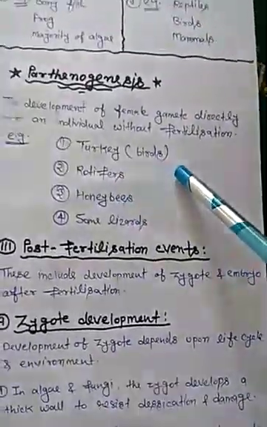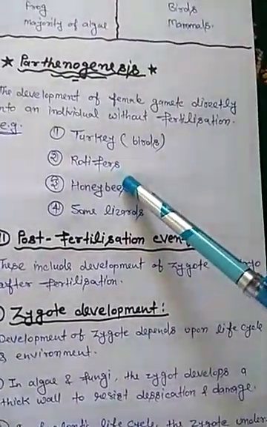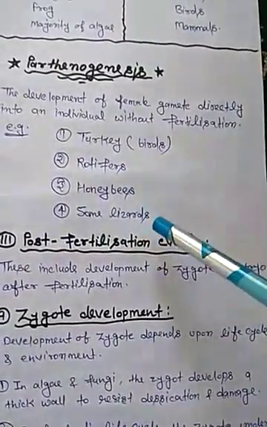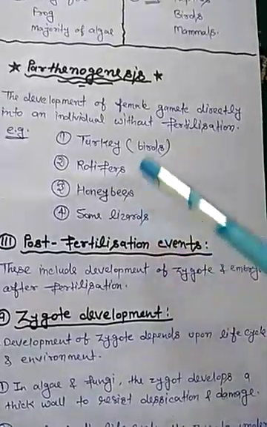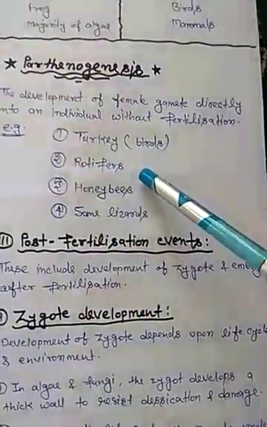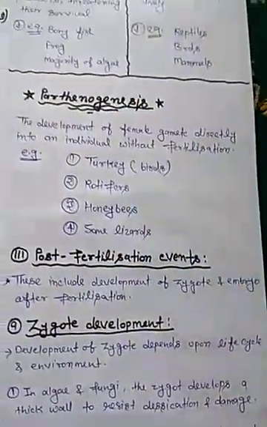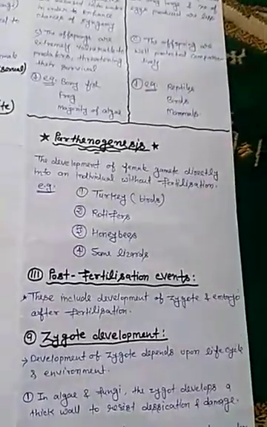Turkey is an example of birds. Other examples are rotifer, honeybee, and some lizards. So what is parthenogenesis?